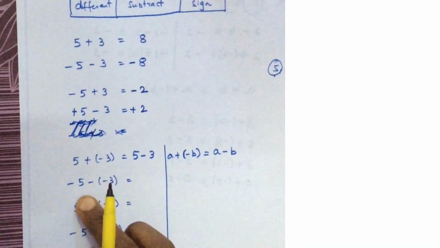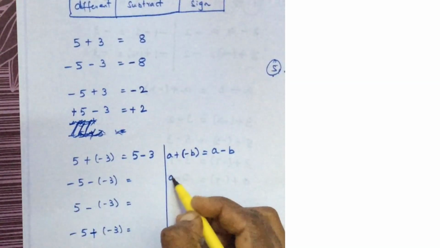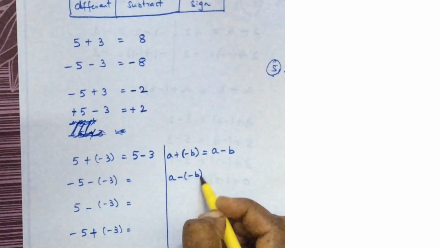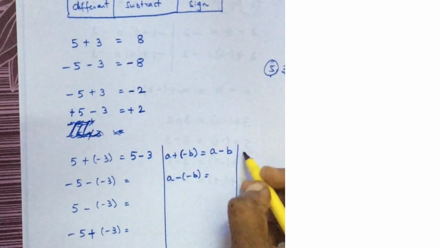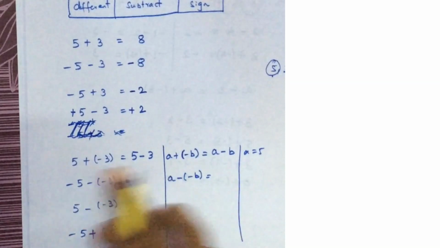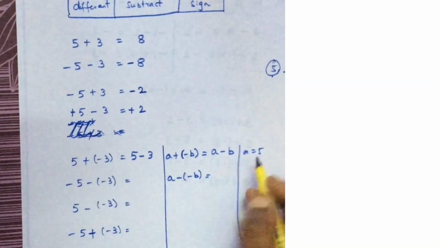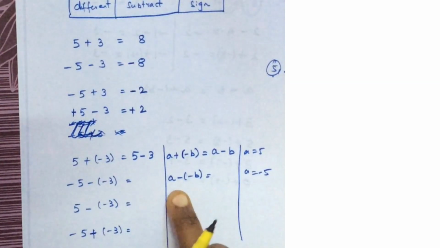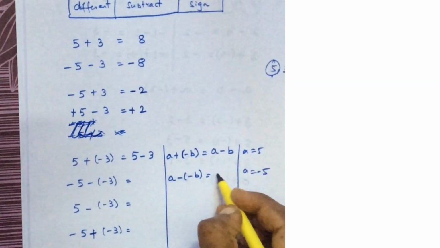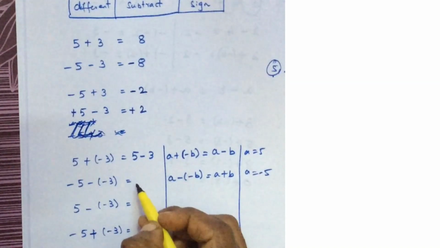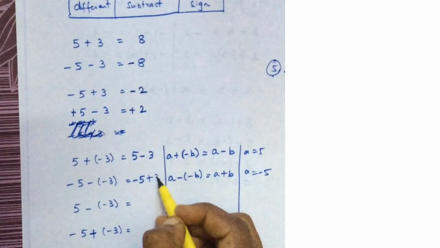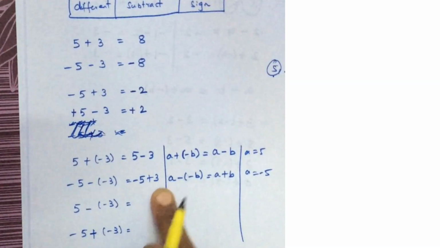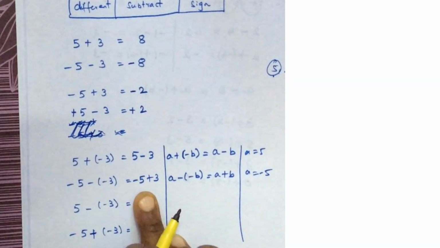What is the second case here? Here it is a minus of minus b. In the first case a is 5. In the second case here a is minus 5. So a minus of minus b is equal to a plus b. So this is equal to minus 5 plus 3. This is positive and this is negative. Now you know how to solve this.